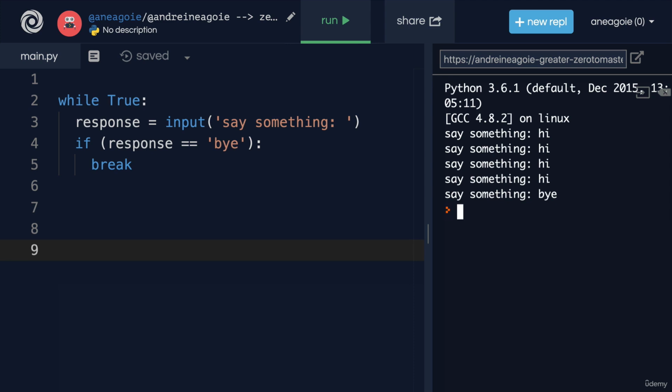How cool is that? So while loops are extremely useful for tasks like this, where looping can happen for a long time and you don't know how many times it's going to happen. But this is something that you're just going to have to get used to with practice. Eventually, and I promise you this happens, you'll figure out when to use a while loop and when to use a for loop. But at the end of the day, use whatever solves your problem.